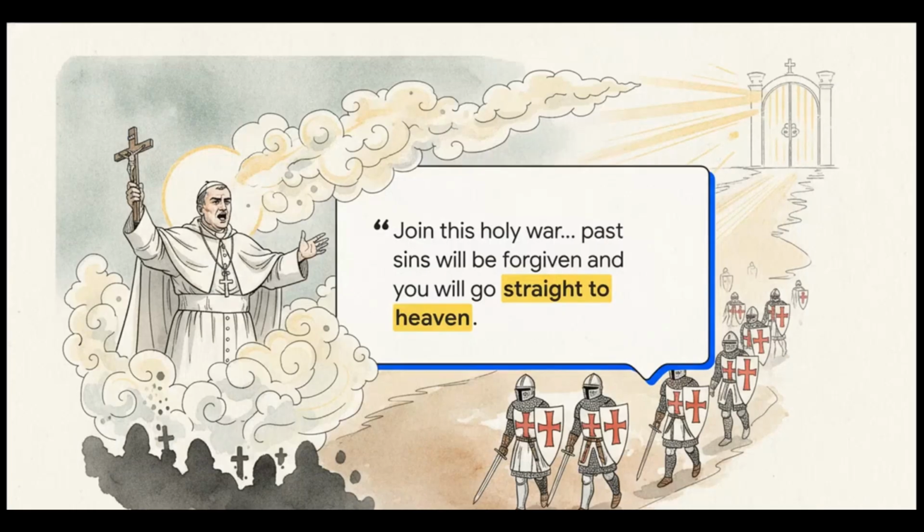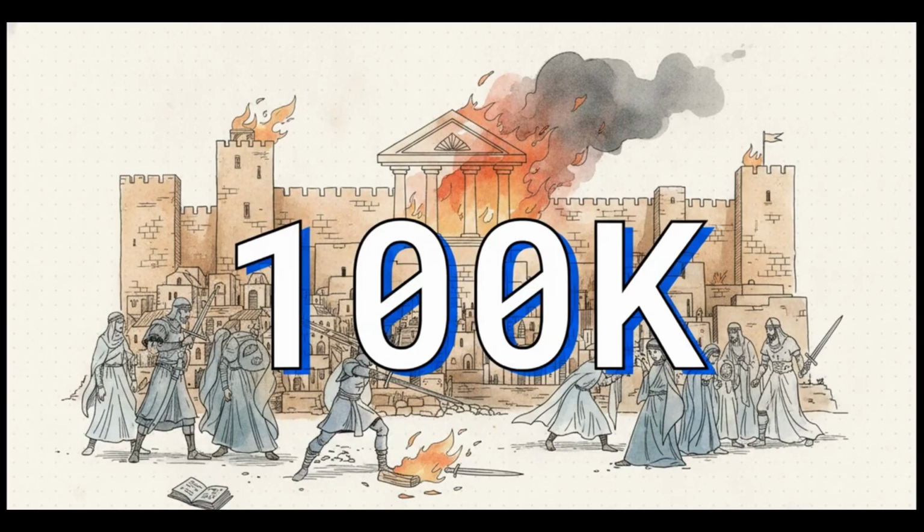And that threat was galvanized by Pope Urban II. The source imparts how his infamous speech sparked the Crusades. He promised that, quote, "Any Christian who joins this holy war, his past sins will be forgiven and he will go straight to heaven." This religious framing motivated a massive, totally unprecedented European mobilization aimed directly at a fractured Middle East. And the result of that mobilization, it was devastating.